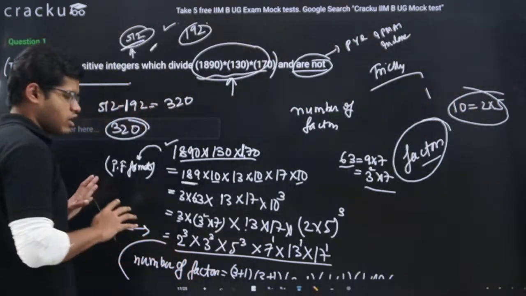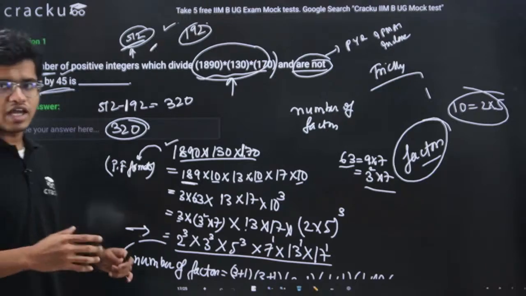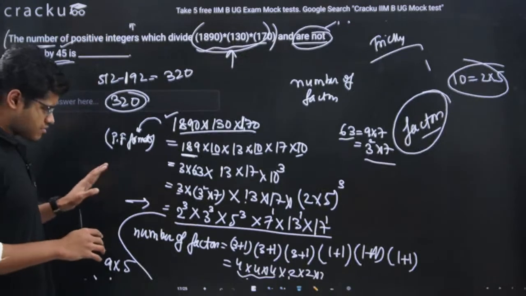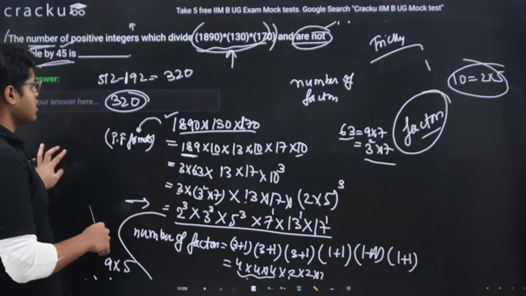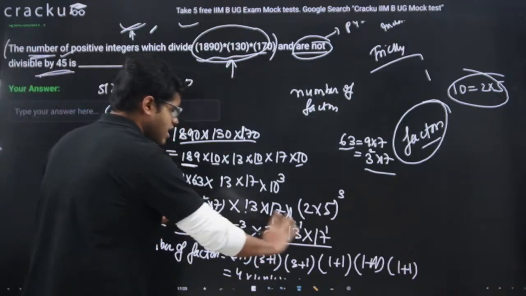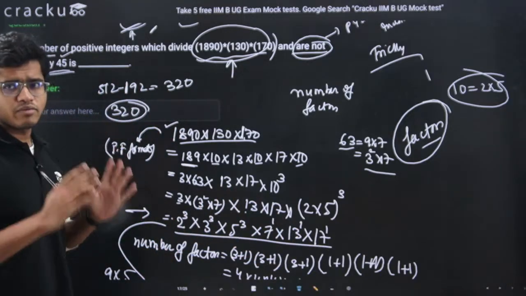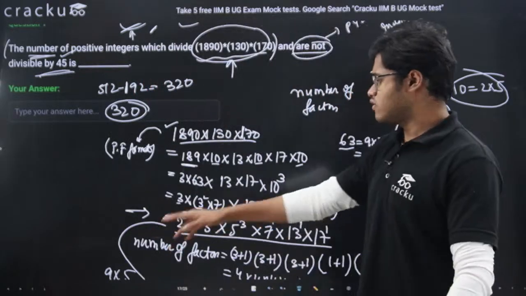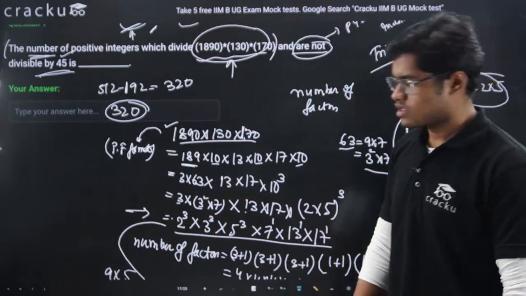This is not an easy question. The reason I have taken this question is so that I can make you guys understand that, even if the questions look tough, we can solve the question with our main method. What is our main method? Our main method is the prime factorization method, right? If we are good with this, then we can solve any problem.